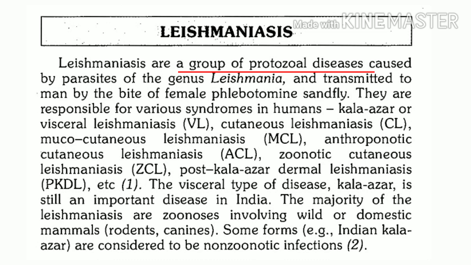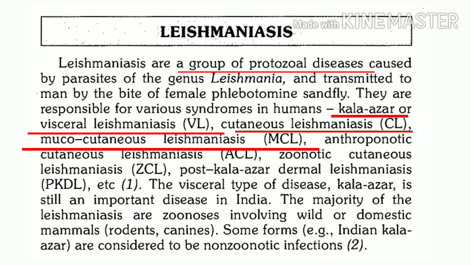And this group or syndrome may include Kala Azar or visceral leishmaniasis, cutaneous leishmaniasis or oriental sore, mucocutaneous leishmaniasis, anthroponotic cutaneous leishmaniasis or zoonotic cutaneous leishmaniasis, or it may include post-Kala Azar dermal leishmaniasis and other conditions.